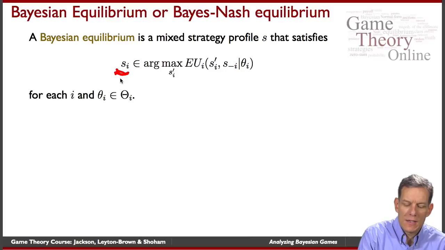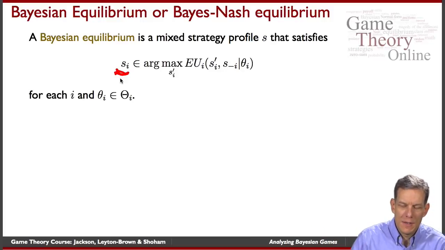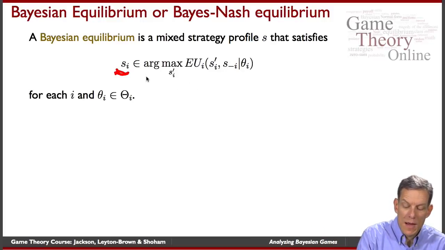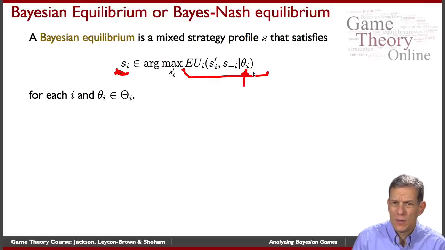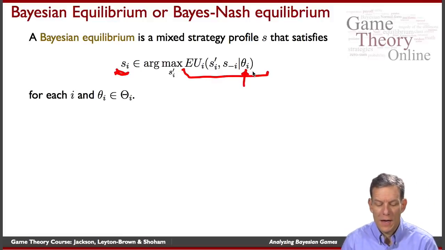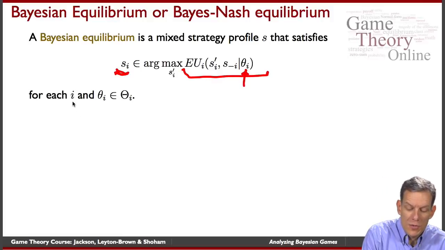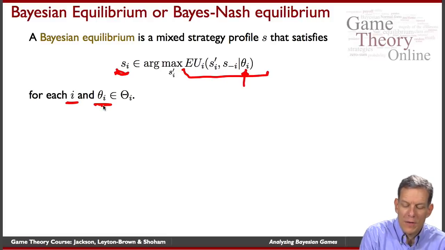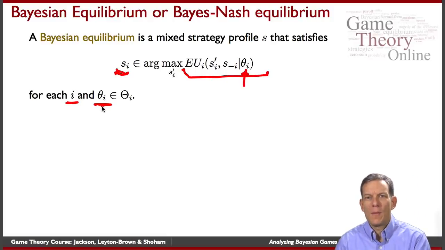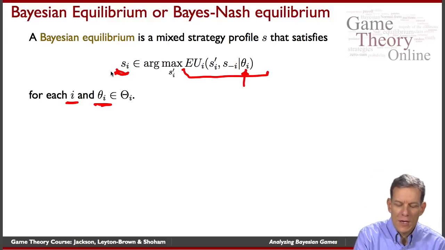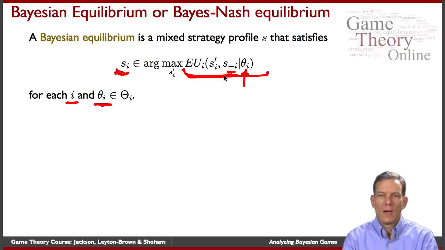So their strategy s sub i, which is now a mapping from types into actions, should be maximizing their expected utility, here taken at the interim stage, conditional on a theta i that they might see, and it should be true for every i and every possible type. So no matter what type I am, the strategy I've chosen should be maximizing my expected utility, given what I think other people are going to do, and given the expected utility that I'm calculating based on those strategies.